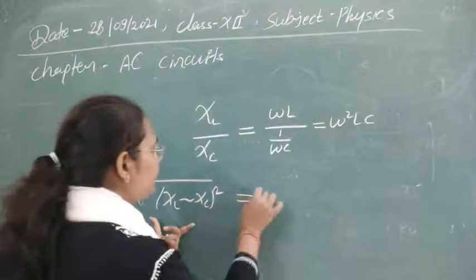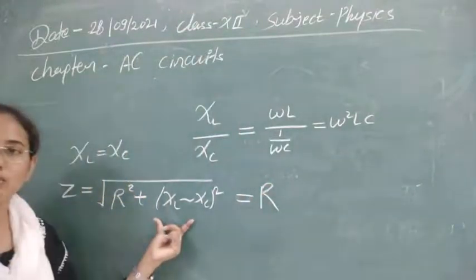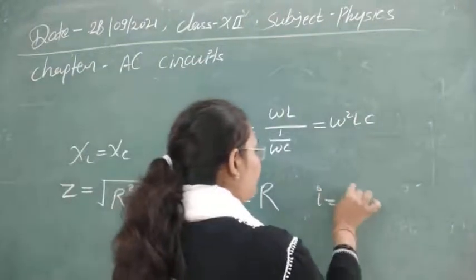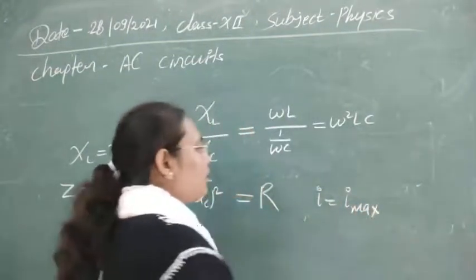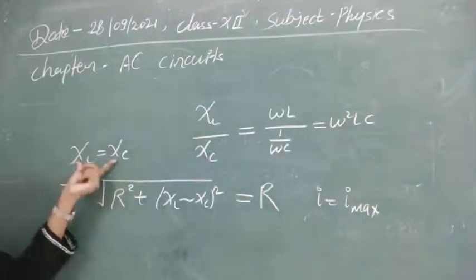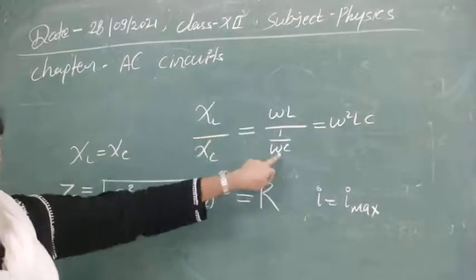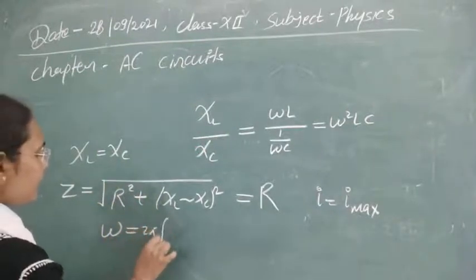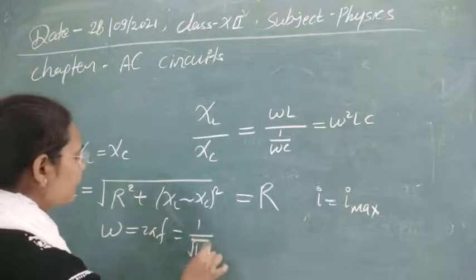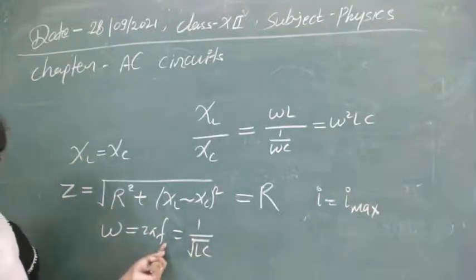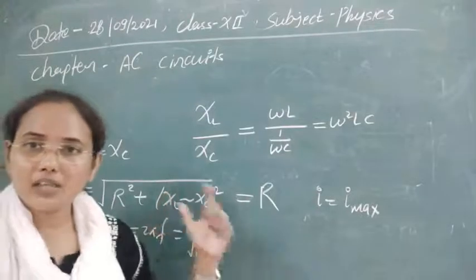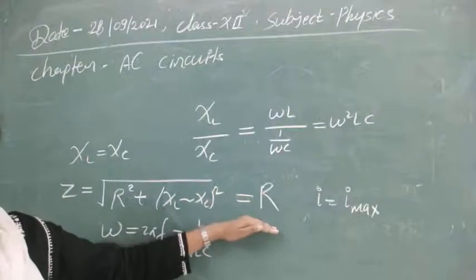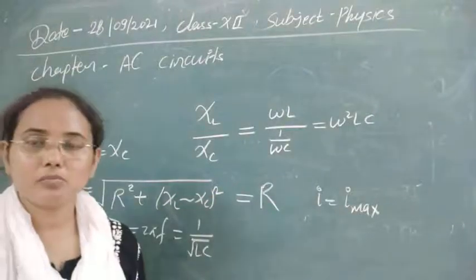So the impedance will be equal to R, which is the minimum impedance, and at that time the current in the circuit will be maximum. For this condition, if you write down their values and solve, you will obtain the frequency value. For this particular frequency in series LCR, the impedance becomes minimum and the current becomes maximum.